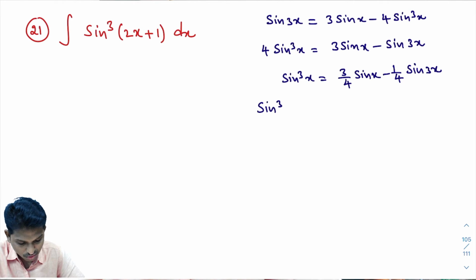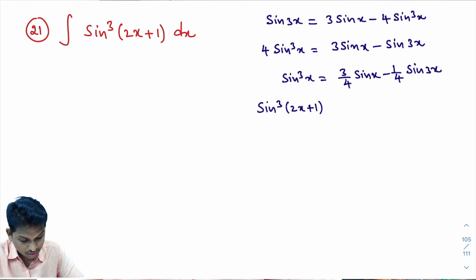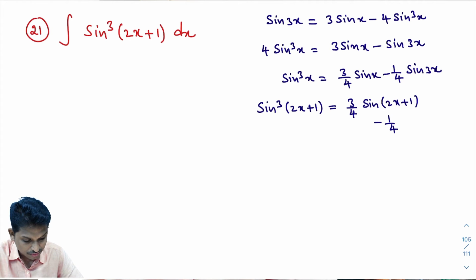So in this full formula, where x is there I will write 2x plus 1. Then I will get sine cube 2x plus 1 equal to 3 by 4 into sine of 2x plus 1, minus 1 by 4 into sine of 3 times 2x plus 1.